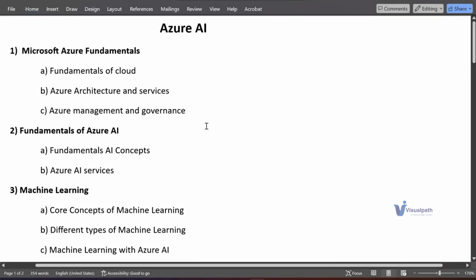So today, we'll just go through the topics we'll be covering in Azure AI. Later, we'll have a little demo on one of the topics here. Okay. So Azure AI. Basically, the name itself indicates Azure plus AI.